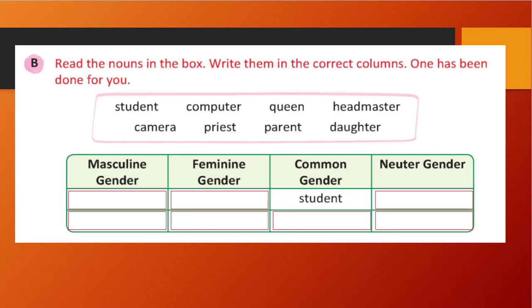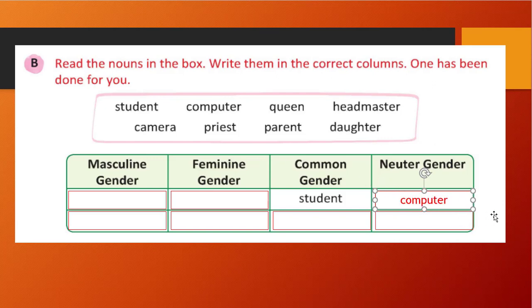Okay, one is done for us, that is student. It is already written, right? So next one is a computer. Computer is neuter, right? It is a non-living thing, right? So the correct answer is computer.